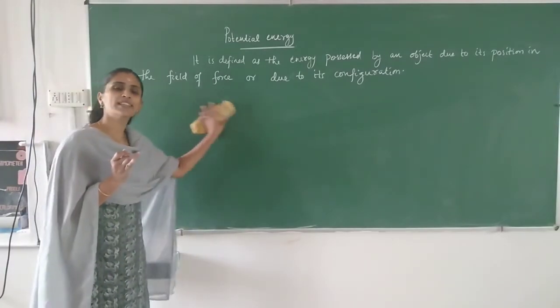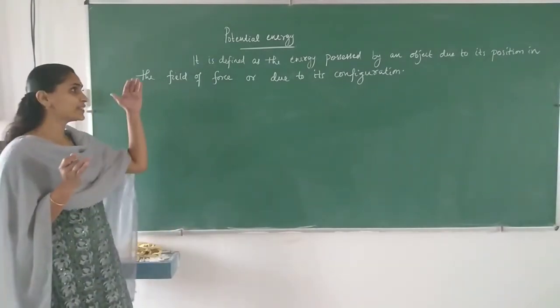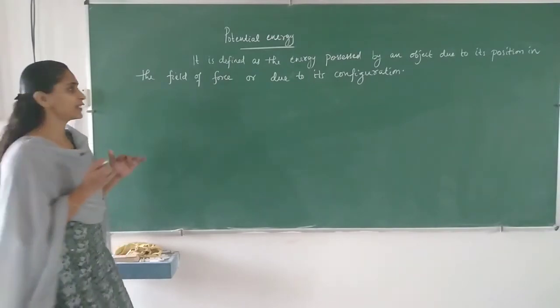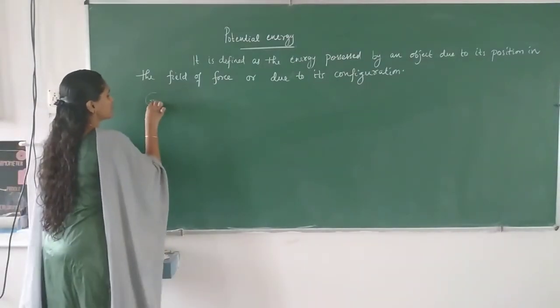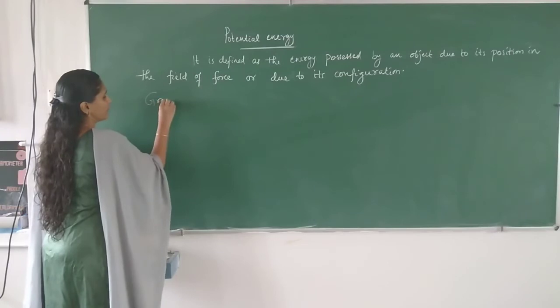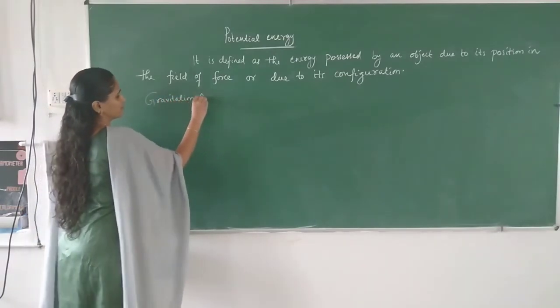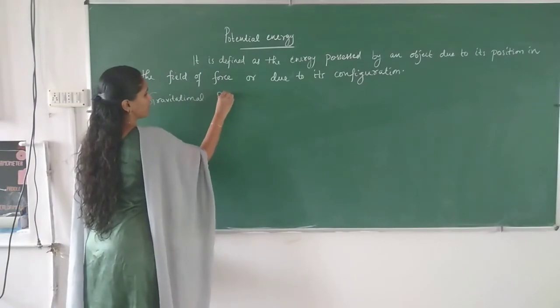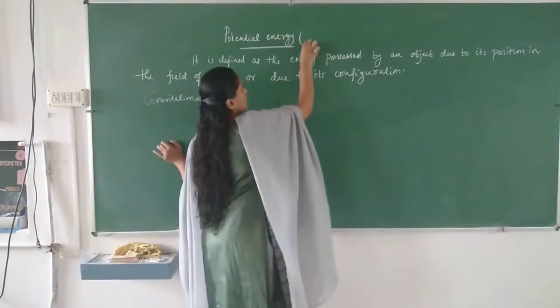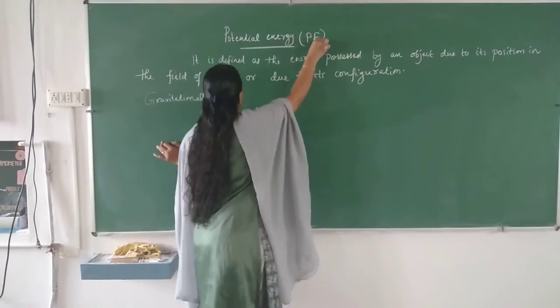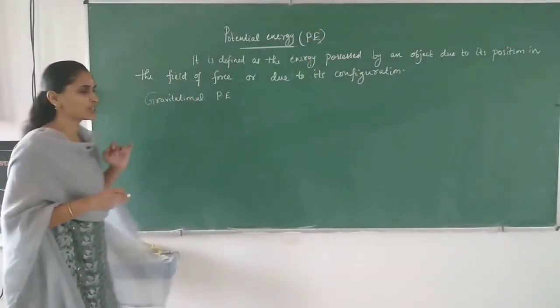Based on these examples, we can classify potential energy into three categories. One is gravitational potential energy. Instead of potential energy, I am writing PE.